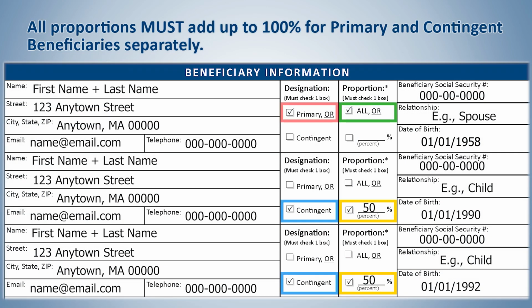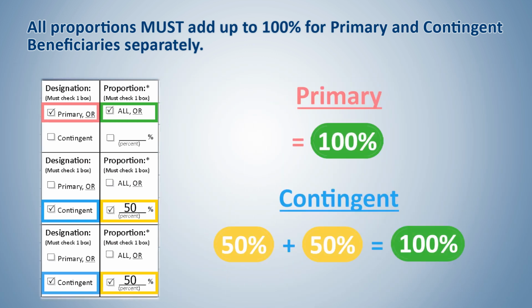Note, all proportions for primary beneficiaries and all proportions for contingent beneficiaries must add up to 100%. This means that if you have more than one primary beneficiary and more than one contingent beneficiary, the two separate categories must add up to 100%. In this example, there is one primary beneficiary equaling 100% and two contingent beneficiaries, each at 50%, adding up to 100%.